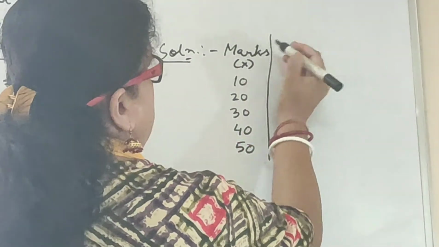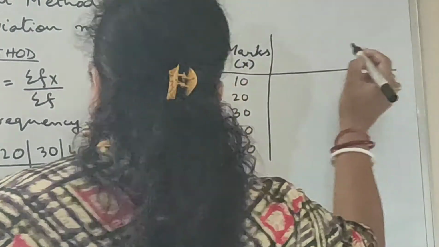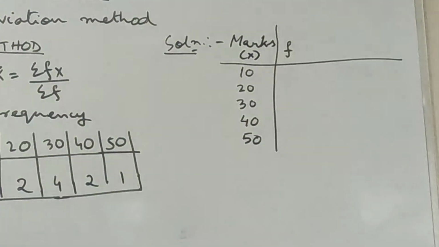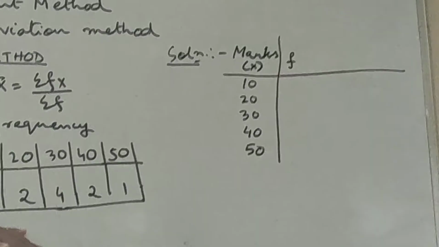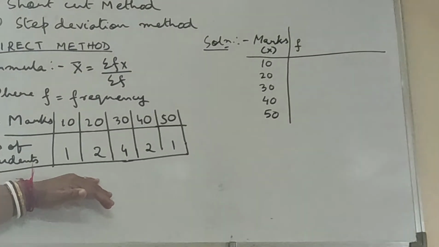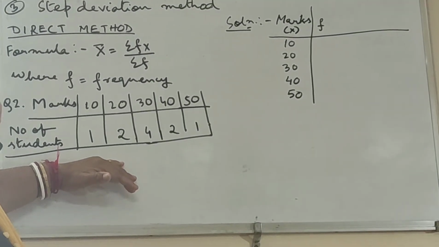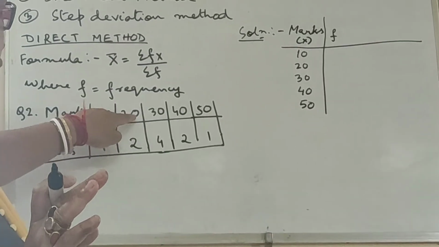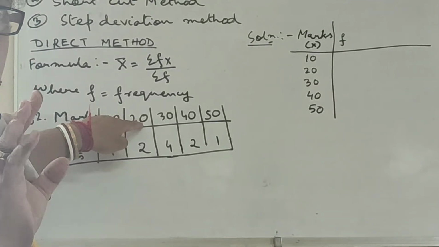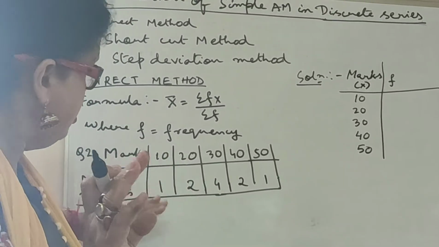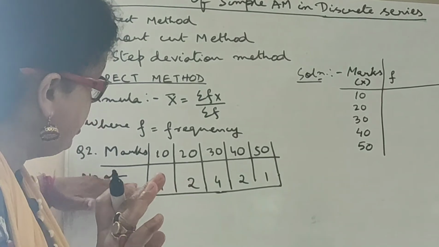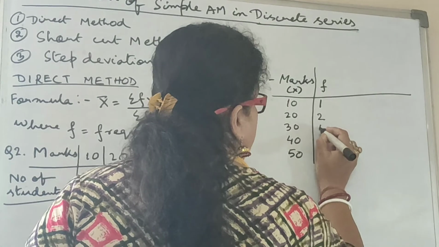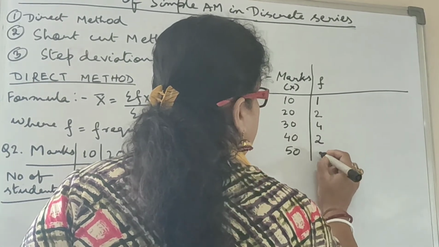And then number of students, or simply I will write over here f. Number of students is actually representing f. F is what? Frequency. Frequency means the number of times a value occurs. Like here, how many times has 10 occurred? Only 1 time. How many times has the marks 20 occurred? 2 times. So, simply I am writing frequency over here. It is 1, 2, 4, 2, 1.